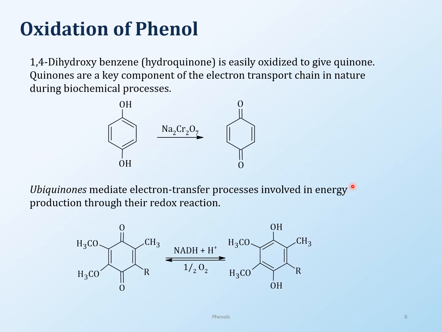And then oxidation of phenol. I don't want to talk about the phenol per se. I want to talk about the diols, and specifically I want to talk about hydroquinone, which is the one with alcohols at the para positions. So when you take this kind of dihydroxybenzene and you oxidize it, you end up getting this kind of a quinone. And the only reason I'm talking about this oxidation is because this is really important in electron transport chains in human beings and in plants.